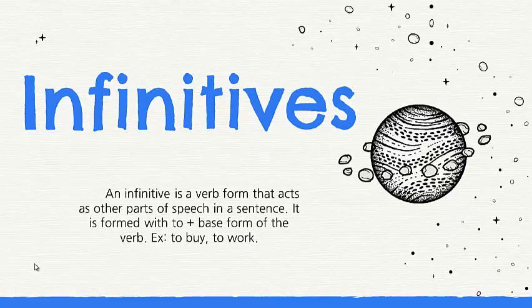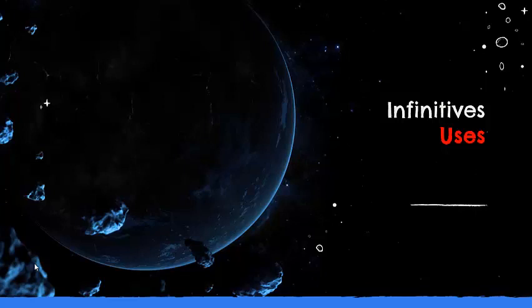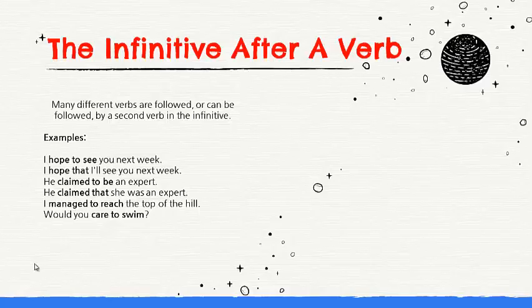Infinitives. An infinitive is a verb form that acts as other parts of speech in a sentence. It is formed with to plus base form of the verb. Example, to buy, to work. Infinitive uses. The infinitive after a verb.